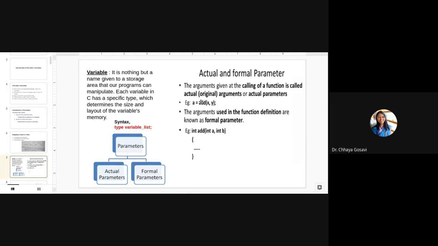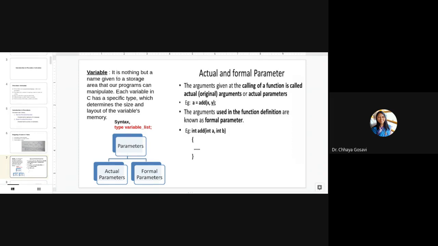So here I may pass, instead of x, y, say 10 comma 15. So value of a will be 10, value of b will be 15. So 10 and 15 are actual parameters, and a and b are formal parameters. And when we call this function, control is transferred from function call to function body. This function gets executed and control will return back to the next line of this function.